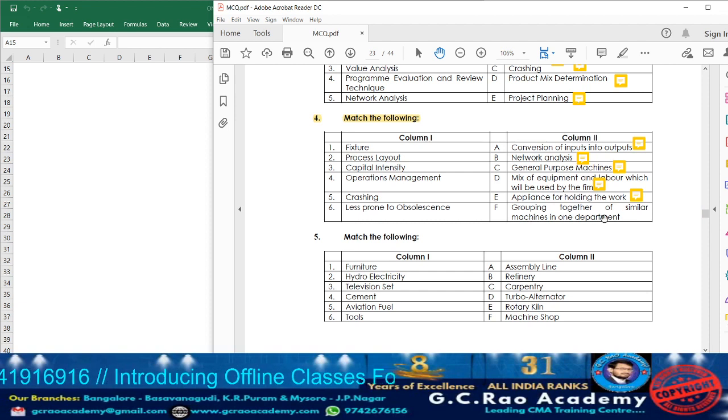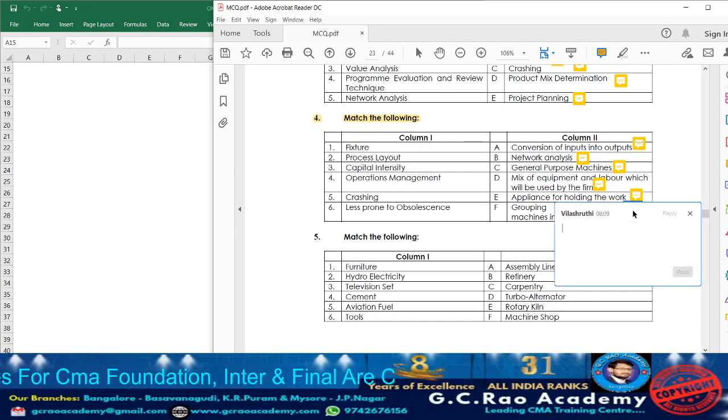Next, what do we have? Grouping together of similar machines in one department. In one department, the similar machines or plants will be arranged systematically. That is nothing but process layout. So against point F, take down point number 3. Sorry, not point number 3, it is point number 2. Process layout is point number 2.